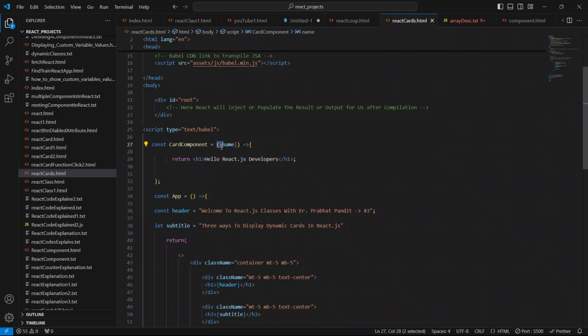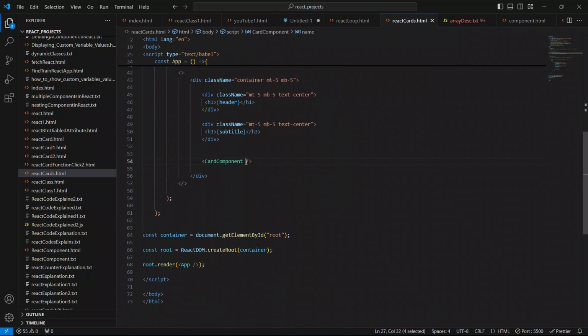We have to say here open and closing curly braces inside this parenthesis, and we have to pass props like this. So guys, we have just passed one prop, namely name, to this card component. This card component has got one prop which is known as name. Now, in order to show this name, what do we have to say here? I'm going to say it like this. Just open and closing curly braces and put the prop here. And if we want to use this prop, what do we have to say here?